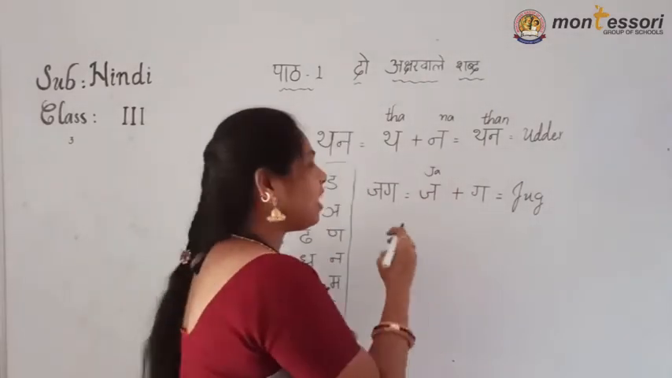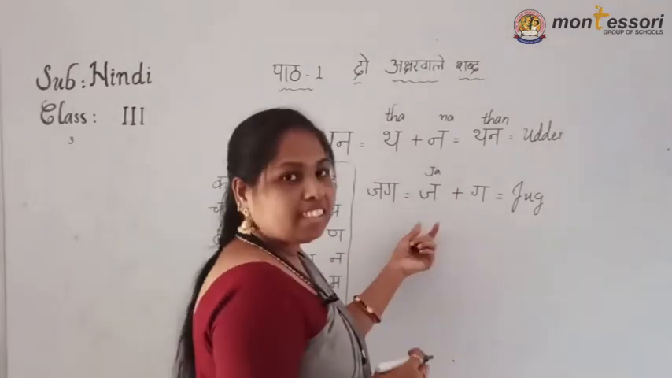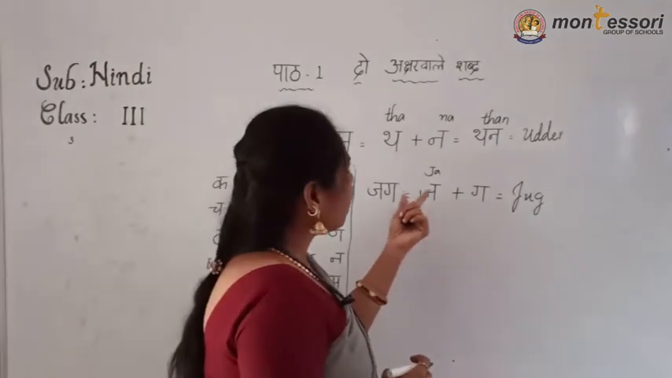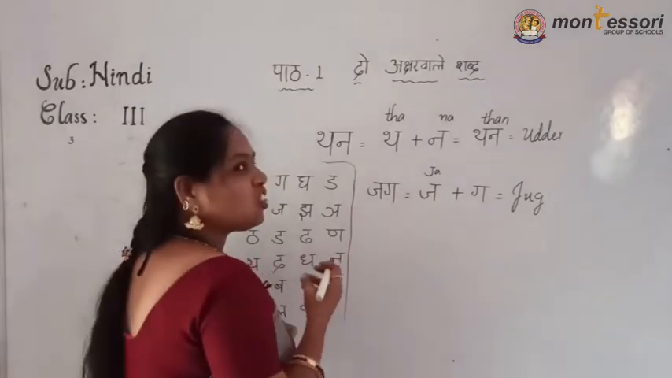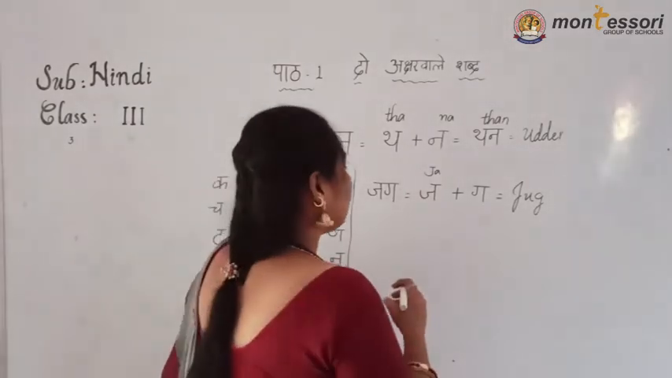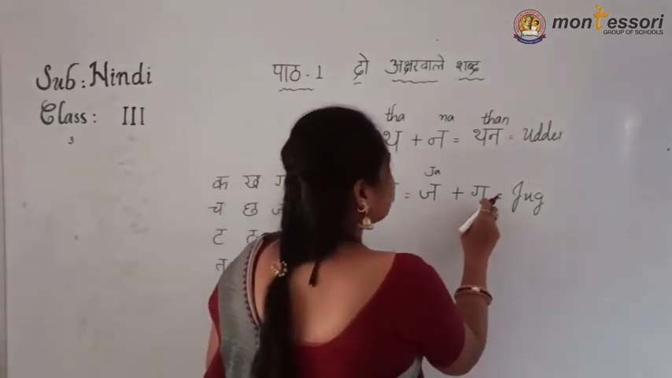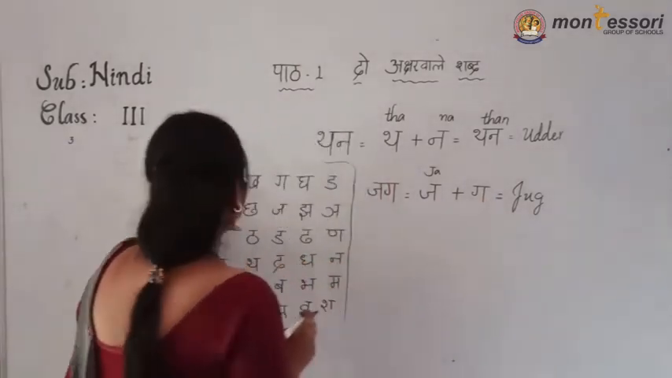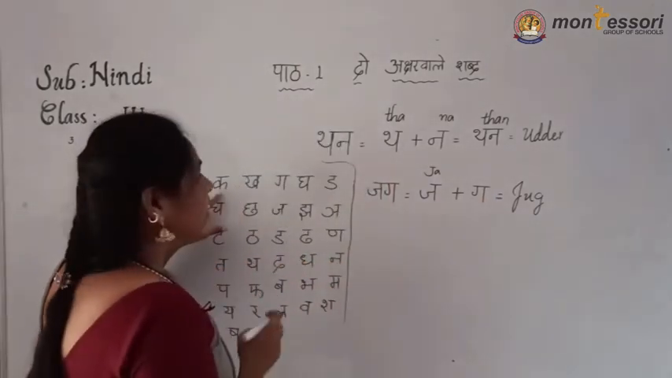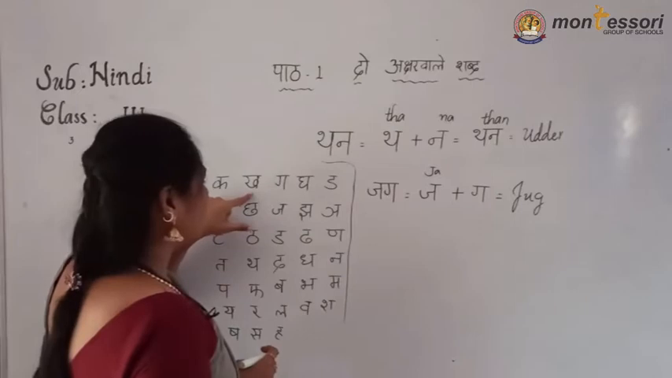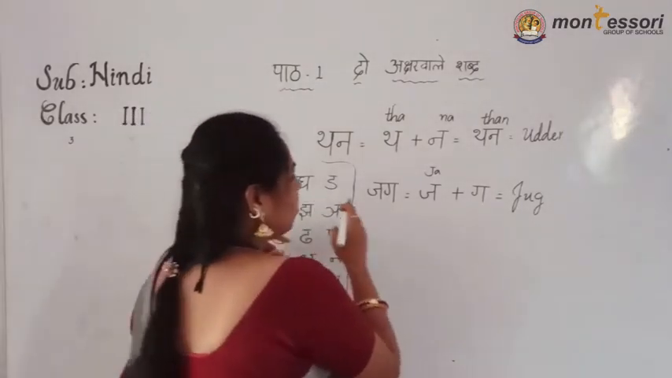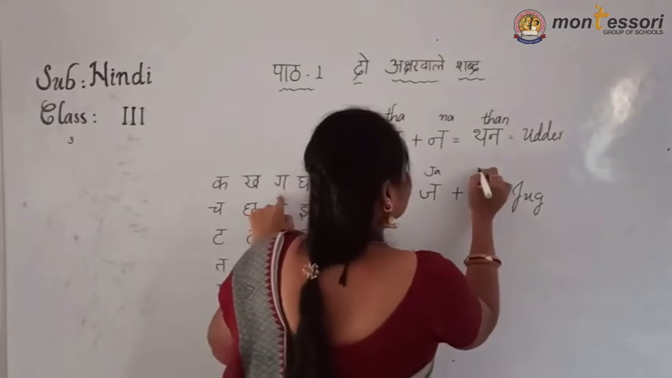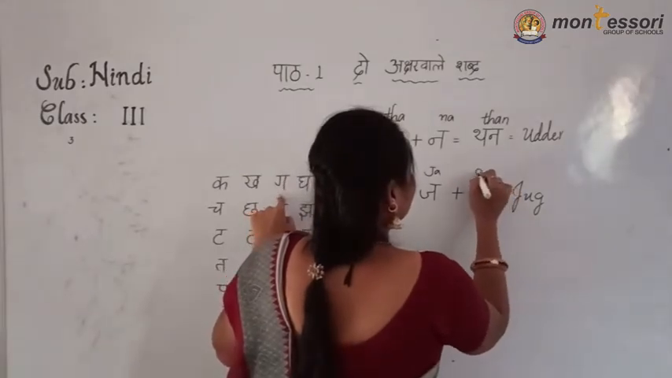I told you that halant sound is also there, no? Then A sound. If you mix A, then only it will become ja, otherwise j. Understand? Now what is the next one? By reading this ka varga, ka, kha, ga, gha, inya. What is that one? Ga, g, a.